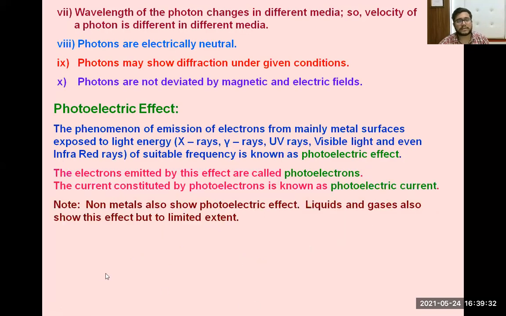Now the electrons emitted by this effect are called photoelectrons, and the current developed by these photoelectrons is called photoelectric current. So just now we will discuss what are photoelectrons and what is photoelectric current. Just now I told you that some of the electrons will emit out from the surface. Those emitted electrons we call photoelectrons, and the current developed by these photoelectrons is known as photoelectric current.